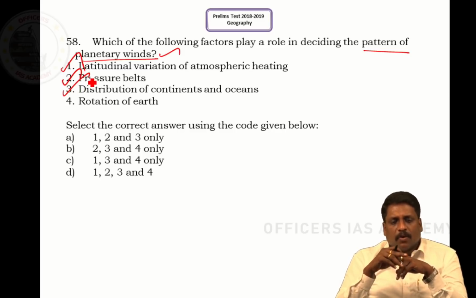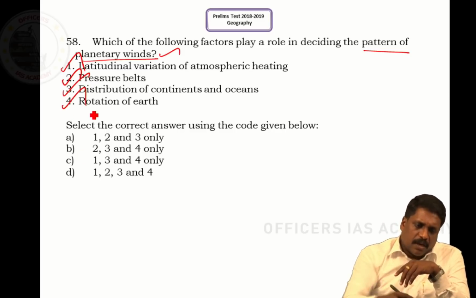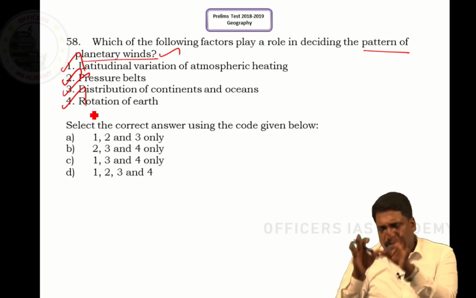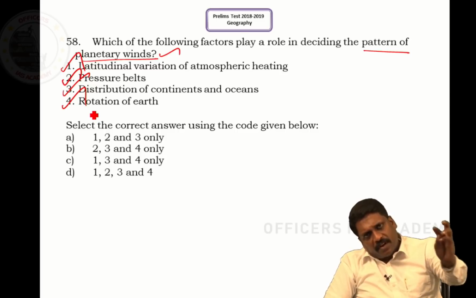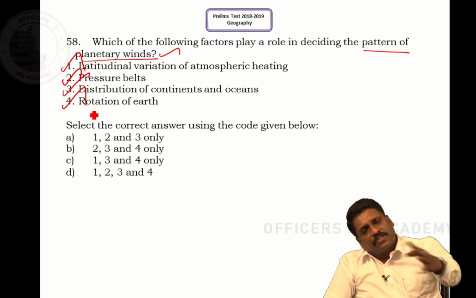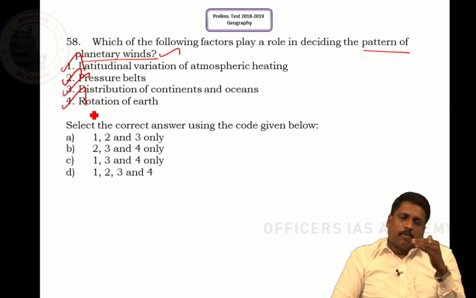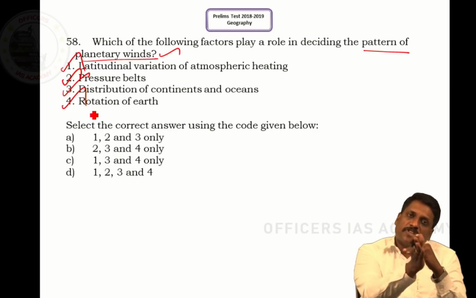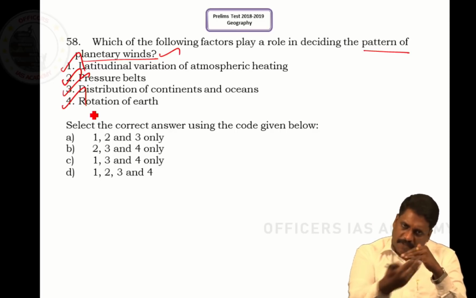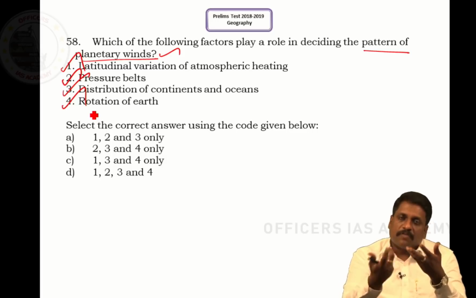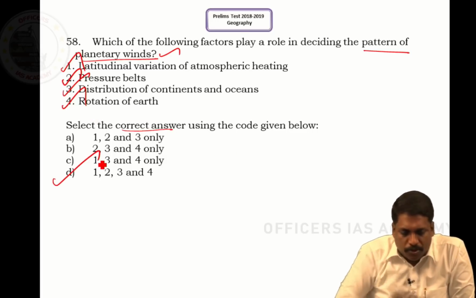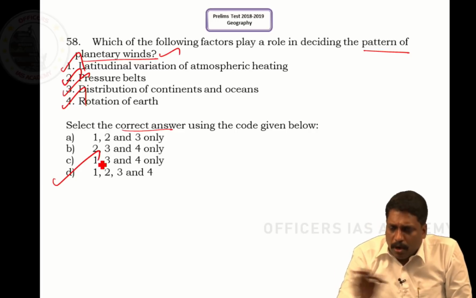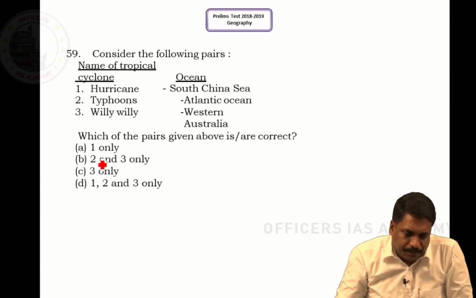And it says rotation of the earth. Rotation of the earth induces the Coriolis effect, which induces the deflection of wind. Whenever I talk about planetary winds, in the northern hemisphere the deflection is towards the right, and in the southern hemisphere the deflection is towards the left. Why? Rotation of the earth. So what should be the answer? Select the correct answer. It is all 4, sir. So for 58, it is all 4. That is D.